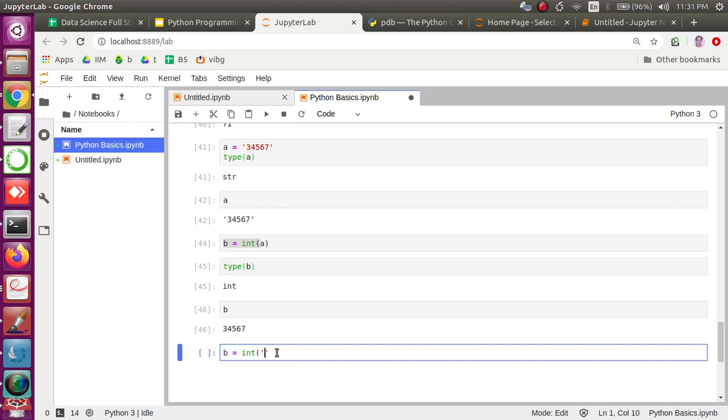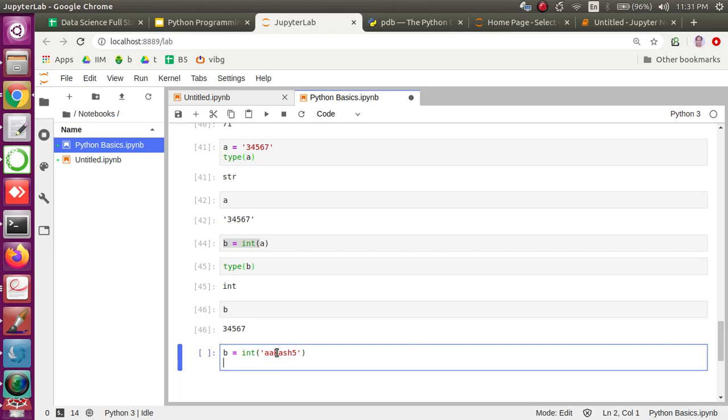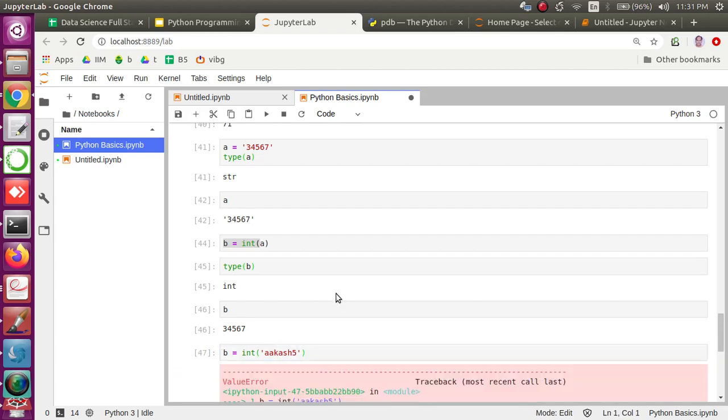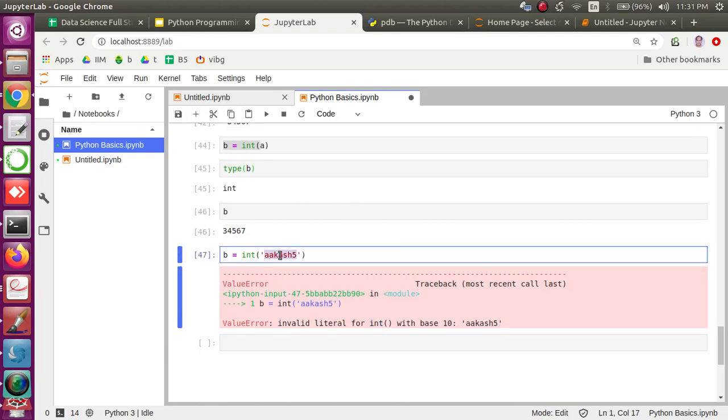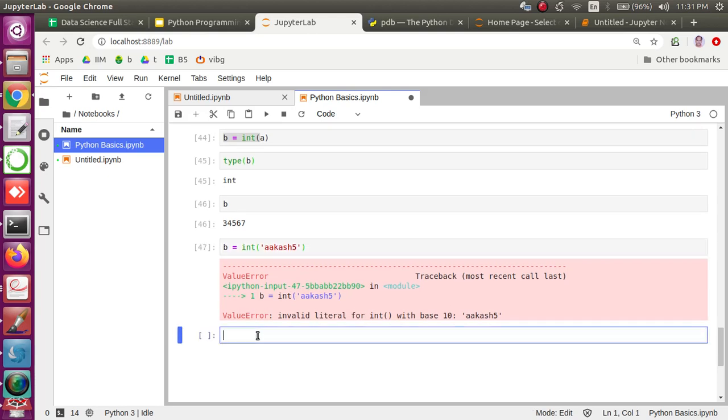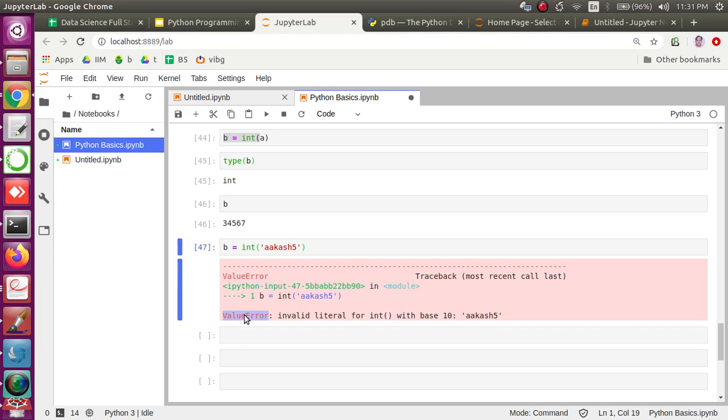But there are some rules. If I say Akash5 and I try to convert this, this gives you an error because this is not a legitimate action we are trying to make here. Akash5 is not numeric, and we are trying to convert that into a number. These things are not allowed, and Python automatically detects what you are doing and throws an exception, something called ValueError.